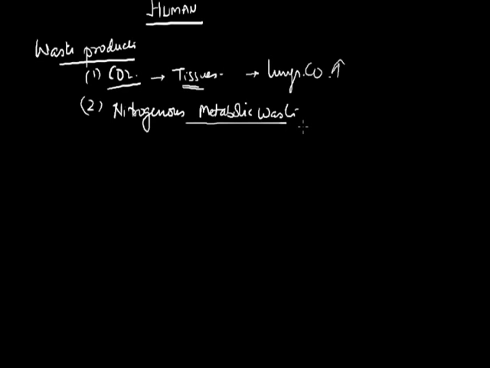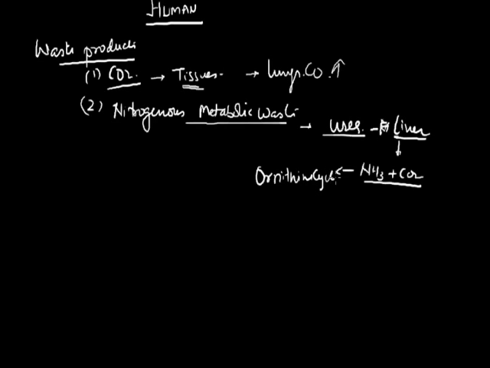Nitrogenous metabolic waste is mainly urea. It is formed in the liver when two excretory products, that is ammonia and carbon dioxide, unite. It is formed as a result of a special cycle known as the ornithine cycle, which takes place in the liver. The third important excretory products are bile pigments.